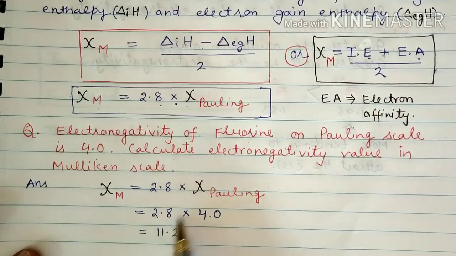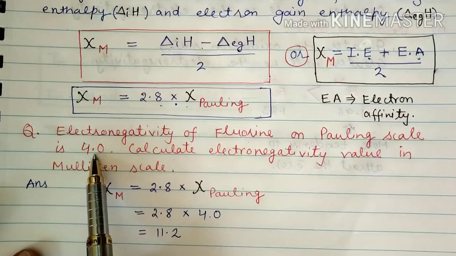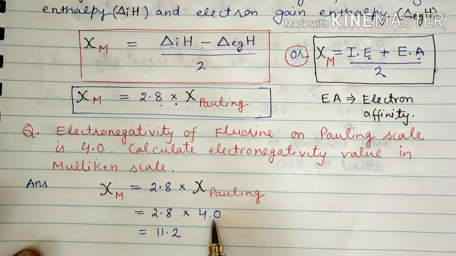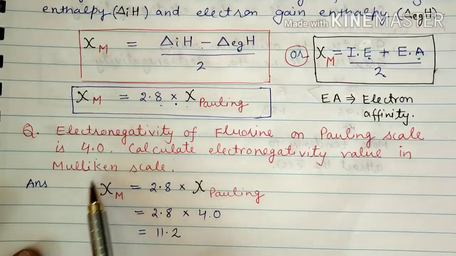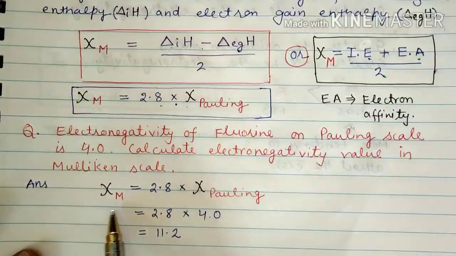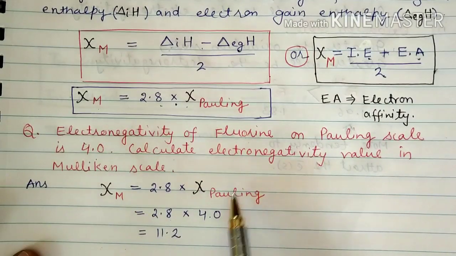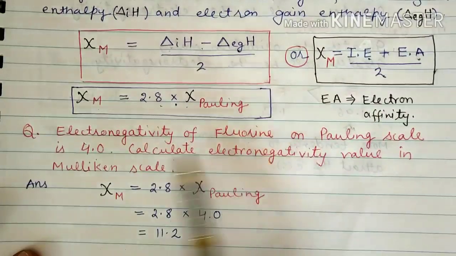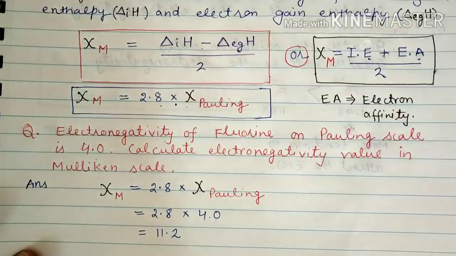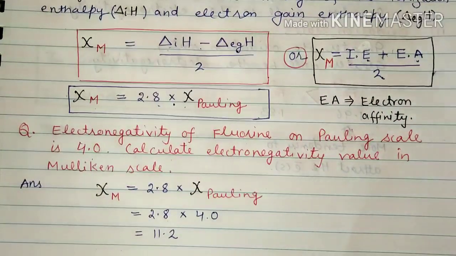So 2.8 multiplied by 4.0, and the value of fluorine on the Mulliken scale comes out to be 11.2. Remember, this is the electronegativity of fluorine on the Mulliken scale, but on the Pauling scale the value of fluorine is 4.0. This relationship we have to keep in our mind.